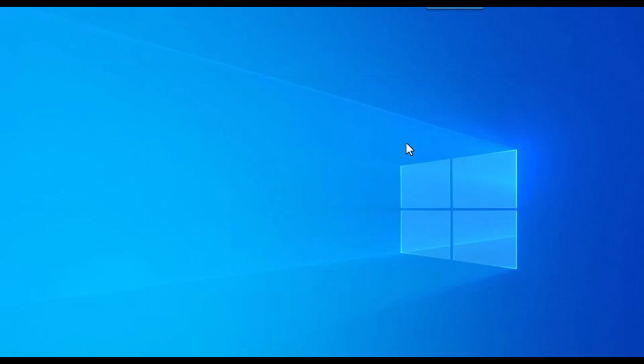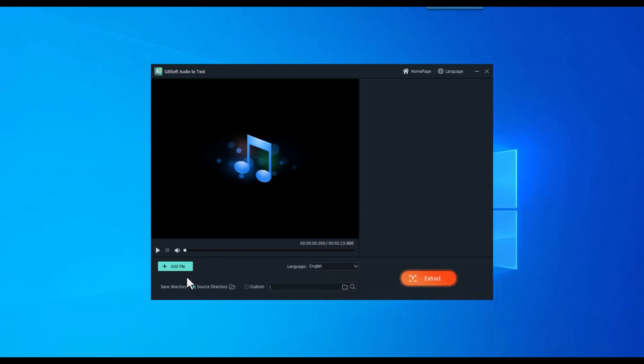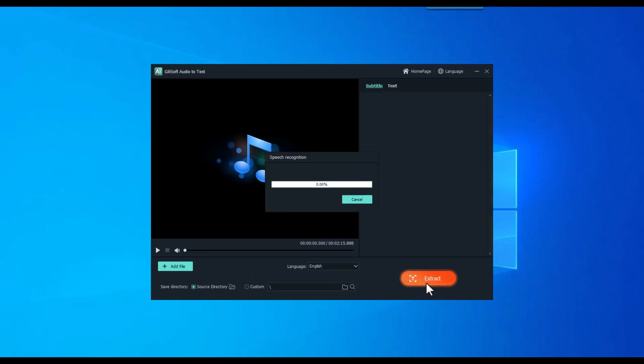Speech to text. Speech to text accurately converts spoken words into written text, facilitating transcription and note-taking. It is useful in various settings such as meetings, interviews, or when quickly capturing ideas, saving time and effort.